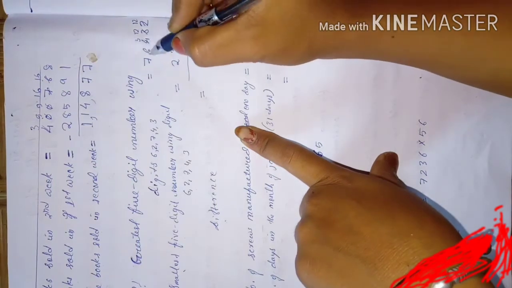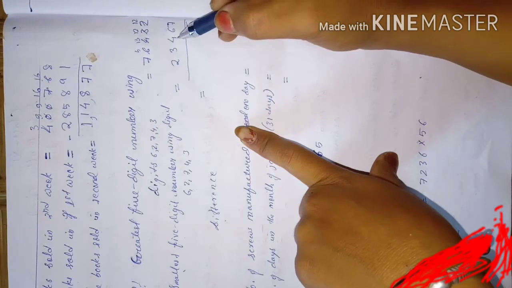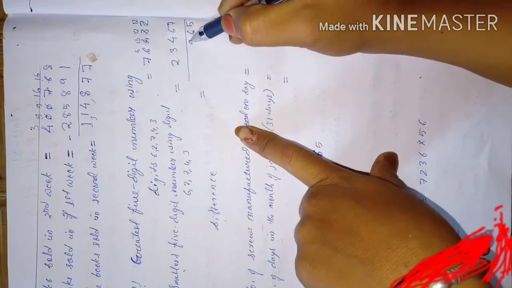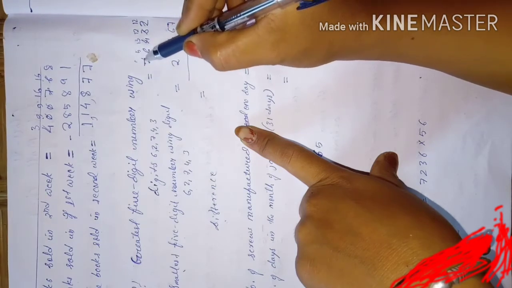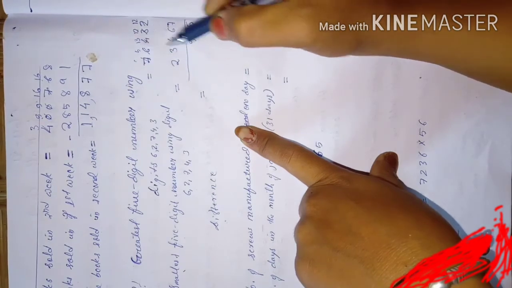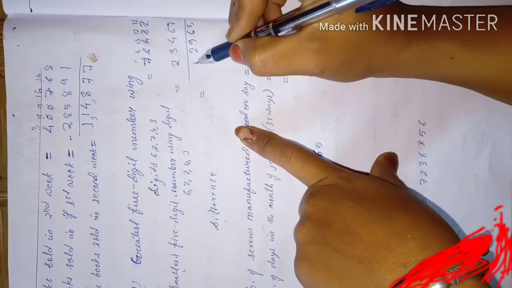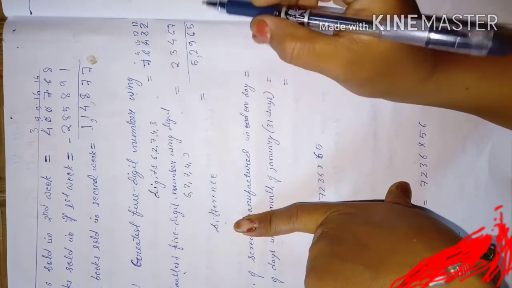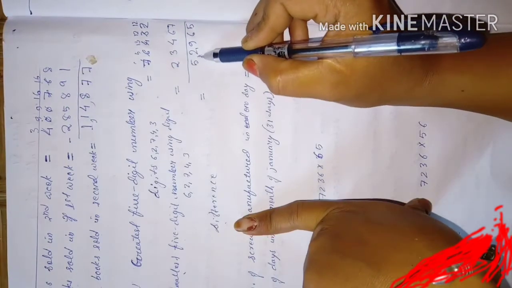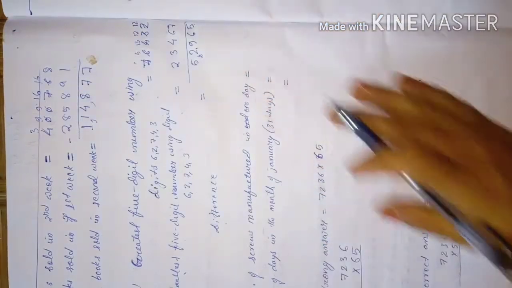Now again it will become 5 and here it will become 13. 13 minus 4 you will get 9. Now will become, oh sorry, because you can minus 5 from 3. 5 minus 3 is 2, 7 minus 2 is 5. So the difference is 552,965. Now come to the next question.